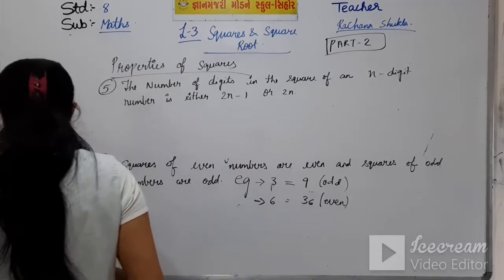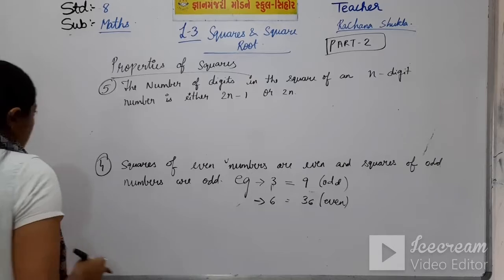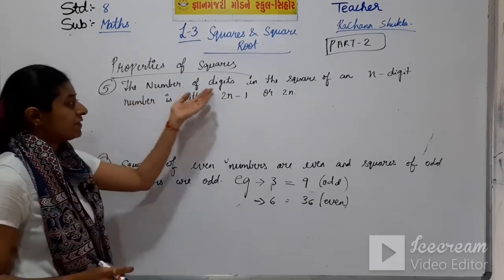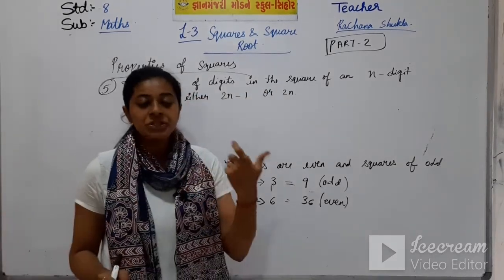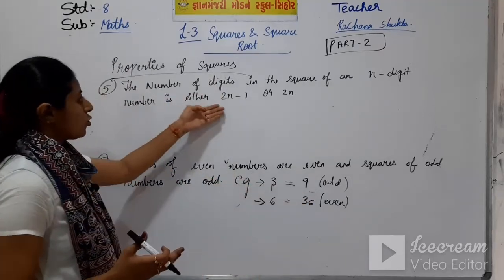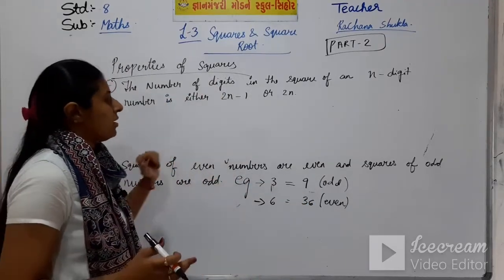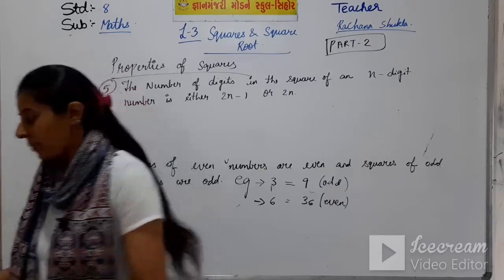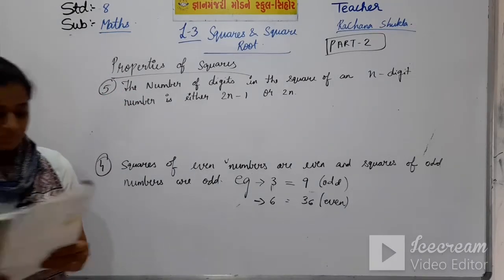What does it mean? That means the number of digits in the square of an n-digit number is either 2n minus 1 or 2n. So, we will see this with the help of an example.